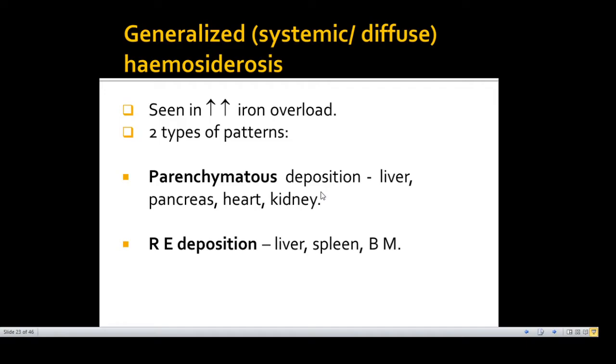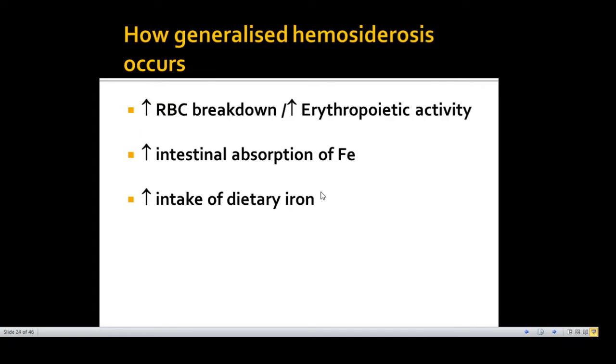Generalized hemosiderosis is seen in cases of increased iron overload, and the excess iron may be deposited in organs like liver, pancreas, heart or kidney, or it may be deposited in the reticuloendothelial system only. Now generalized hemosiderosis occurs mainly in three conditions. Number one, when there is increased RBC breakdown, increased intestinal absorption of iron and increased intake of dietary iron.